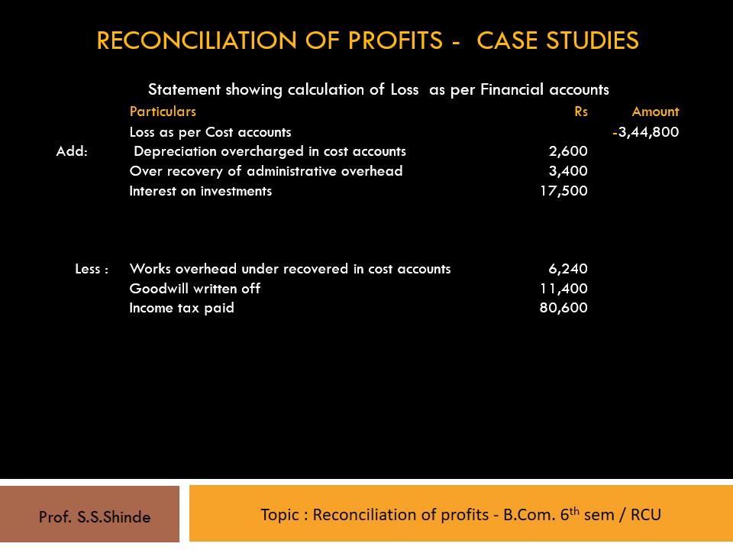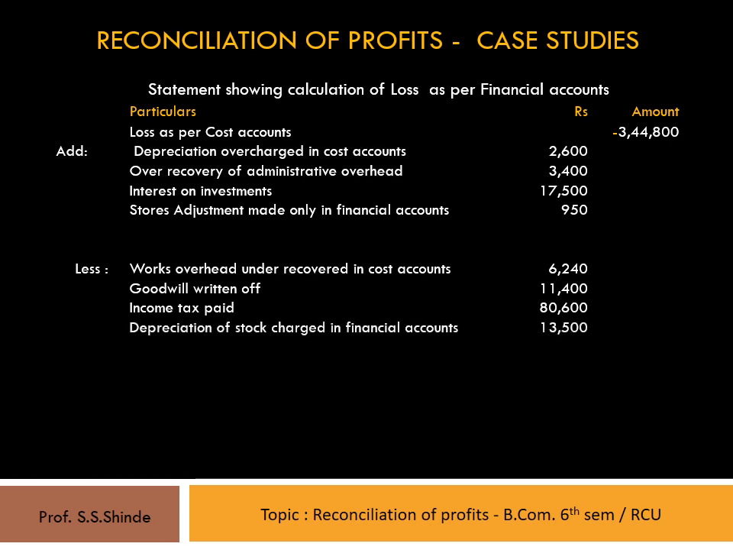This transaction leads to less profit as per cost accounts and more profit as per financial accounts. Therefore, the amount should be added, which is shown as stores adjustment made only in financial accounts 950 rupees under the add items. And lastly, the depreciation of stock charged to financial account is 13,500. This leads to more profit as per cost account and less profit as per financial account. Therefore, this amount should be deducted and it is shown as depreciation of stock charged in financial account 13,500.